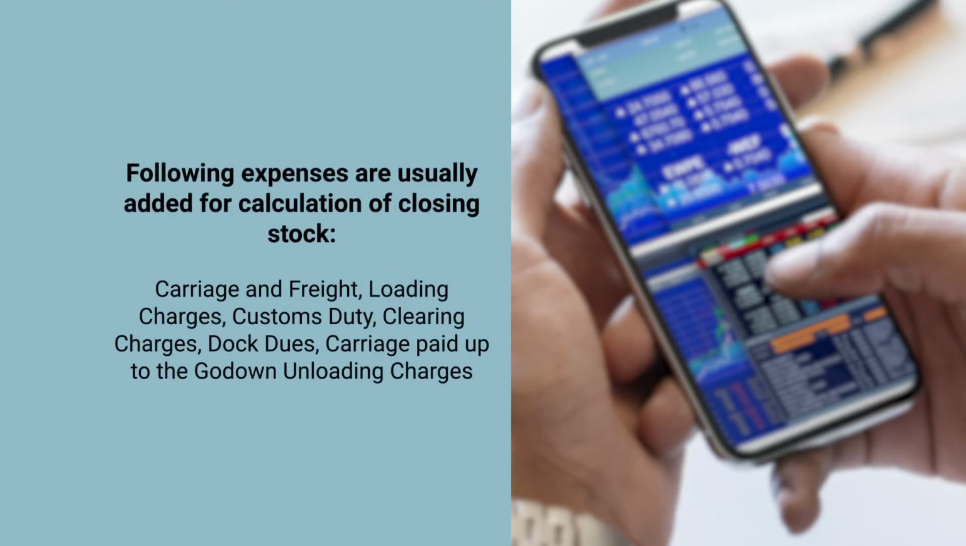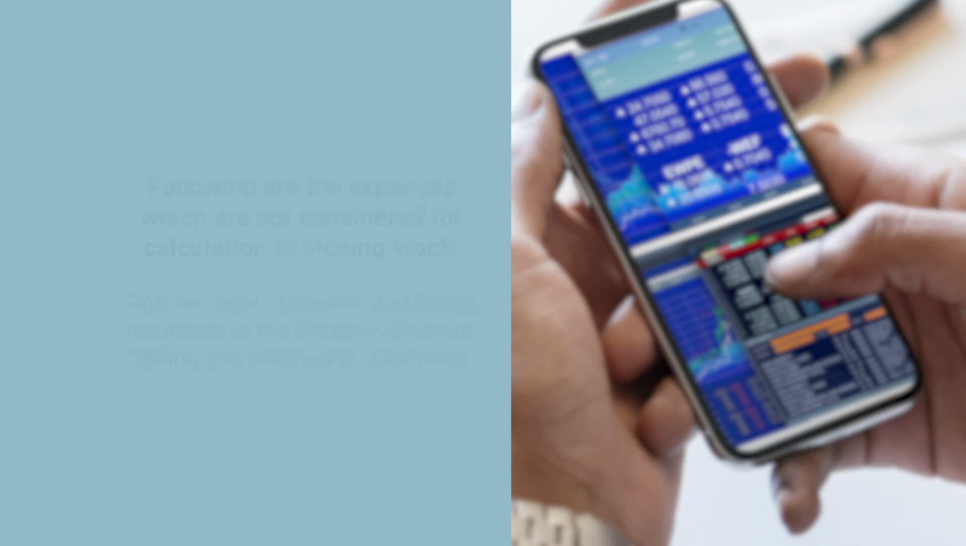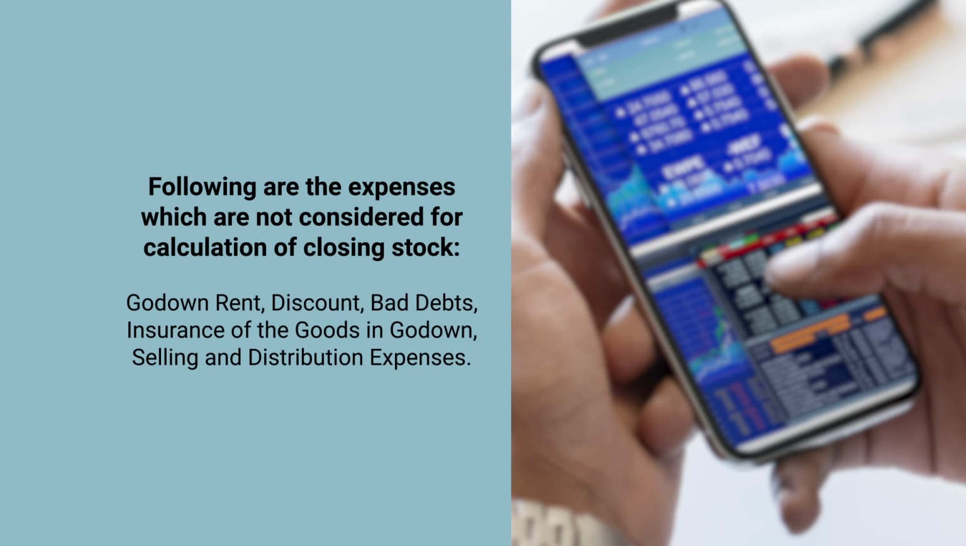So, the following expenses are usually added for calculation of closing stock. Non-recurring expenses: carriage and freight, loading charges, custom duty, clearing charges, dock dues, carriage paid up to the godown, unloading charges. So, these are the expenses which are generally considered for the valuation of closing stock, and these are the expenses which are not considered for calculation of the valuation of the closing stock: godown rent, discount, bad debts, insurance of the goods in godown, selling and distribution expenses.